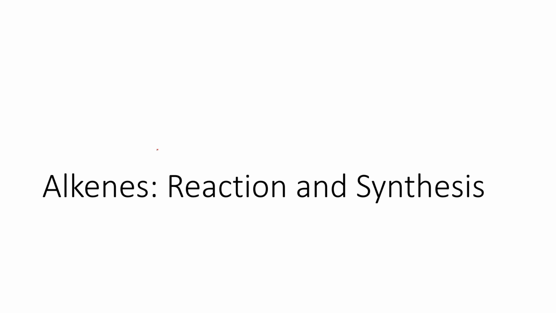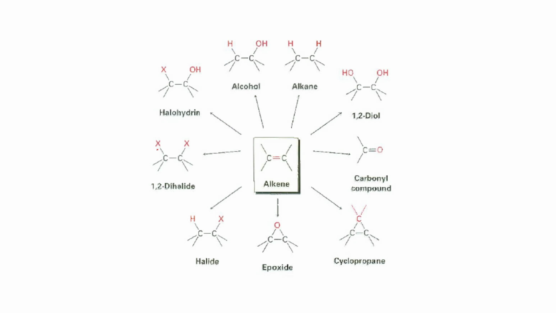Okay, so these are the different reactions and synthesis of your alkenes. So this is the reaction map. So your alkenes can yield a halohydrin, an alcohol, an alkane, a 1,2-diol, a carbonyl compound, a cyclopropane or a cyclic compound, an epoxide, a halide, or a 1,2-dihalide. So a simple alkene can yield up to 1, 2, 3, 4, 5, 6, 7, 8, 9. So it can be transformed into 9 other functional groups.